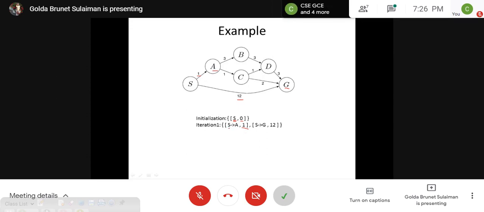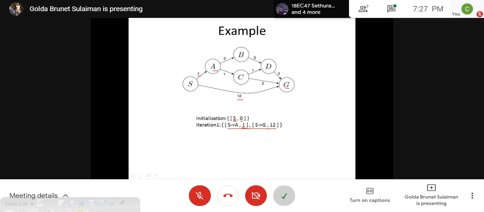And why have I arranged the elements like this? Why not S followed by G in the beginning? Is that because we are going to arrange the elements based on the priority? This priority here is the cost. Whichever is getting the low cost will get the higher priority. This is the property of the heap, so this element is going to be at the top, or the root of the min heap. With this we will end iteration 1 and go back in the while loop and see that the heap is not empty. It has at least 2 elements.